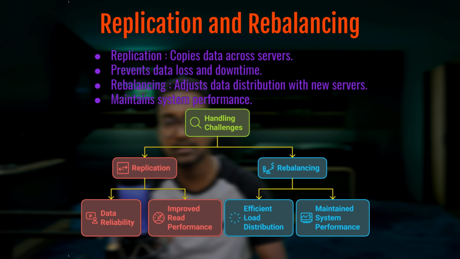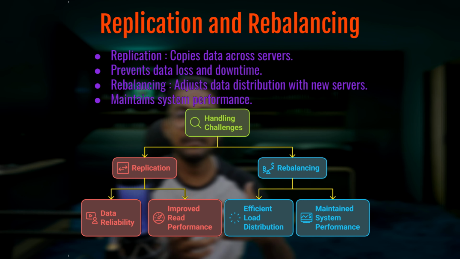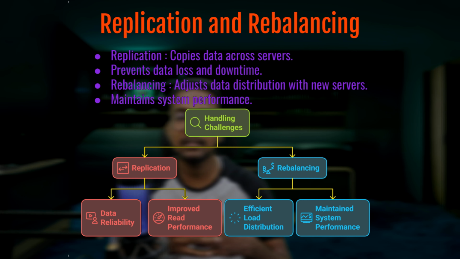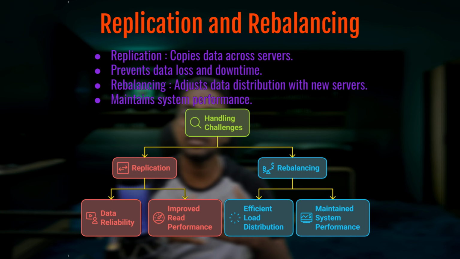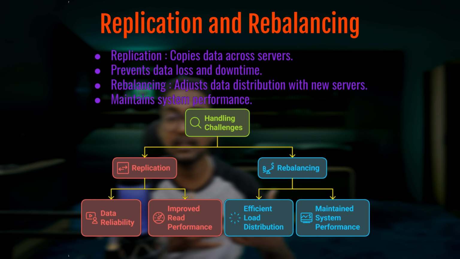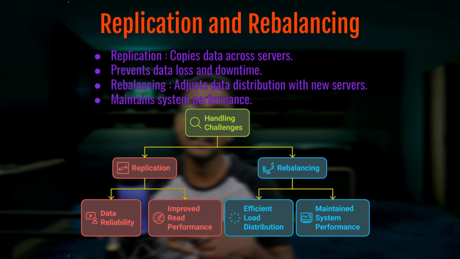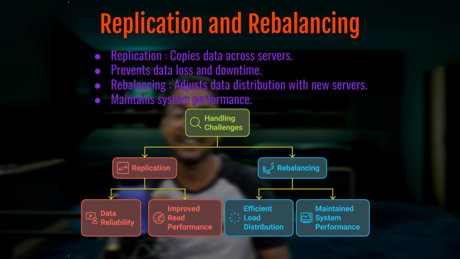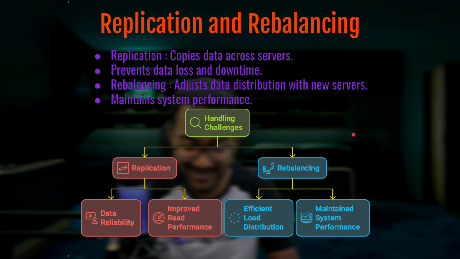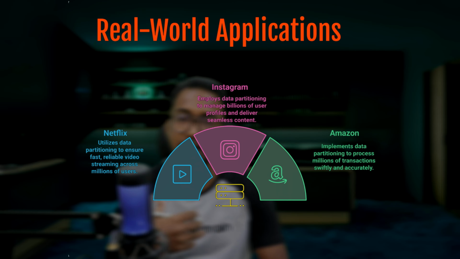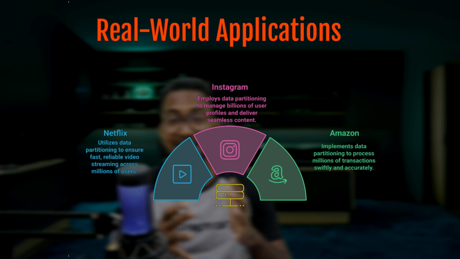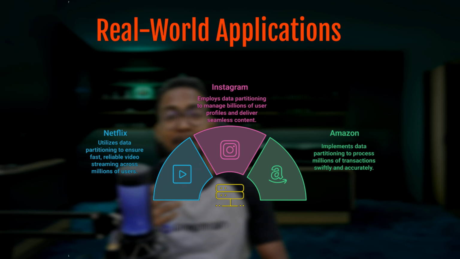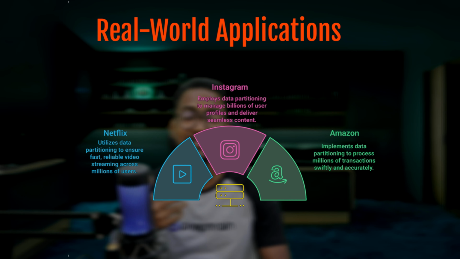the system grows. Together, replication and rebalancing are crucial for handling the growth of data in a distributed system. They basically address the issue of data availability, fault tolerance, and load balancing. Now, let's move on to see how these concepts are applied in the real world. Alright, now that we understand the importance of data partitioning, replication, and rebalancing, let's look at how these concepts are applied in the real world by some of the largest tech companies.